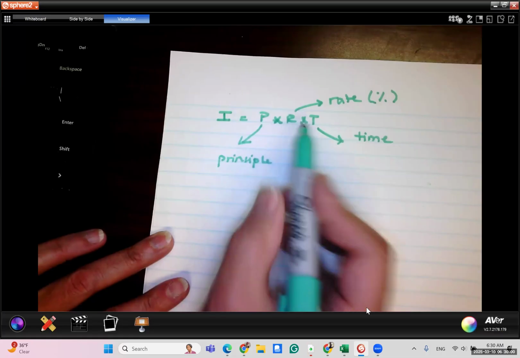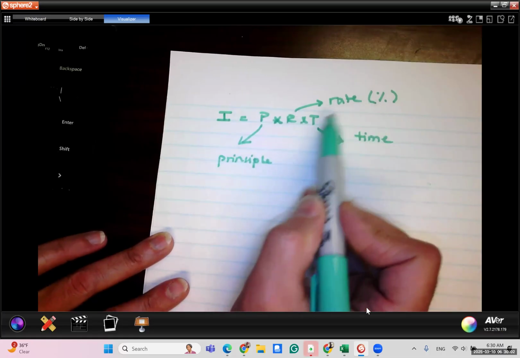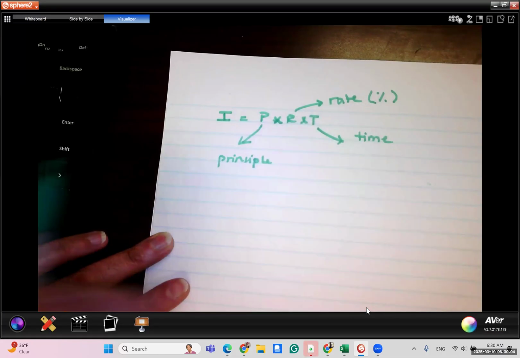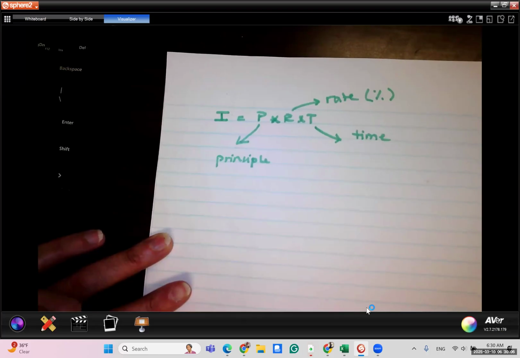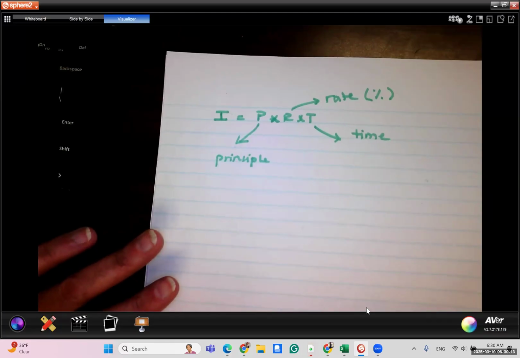You have to remember again to change the rate, okay, that's given as a percent, into a decimal first. Okay, and then multiply straight across. Okay, it's literally a multiplication problem.